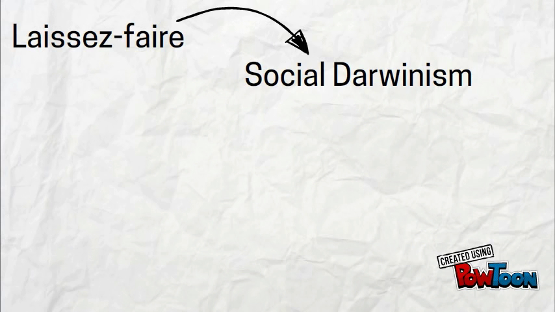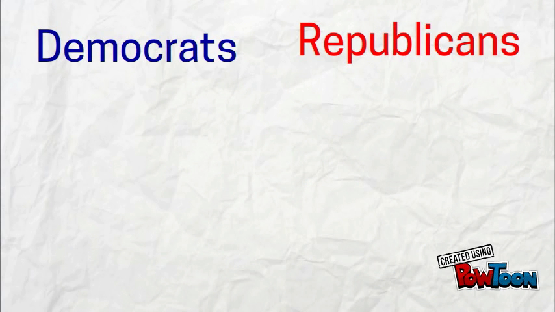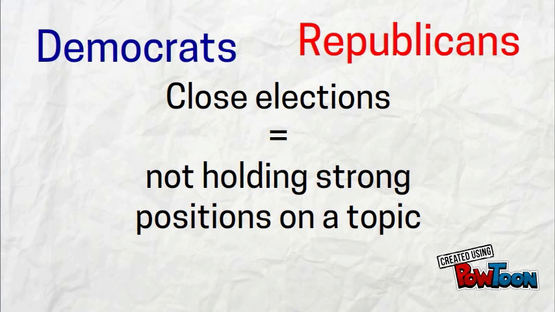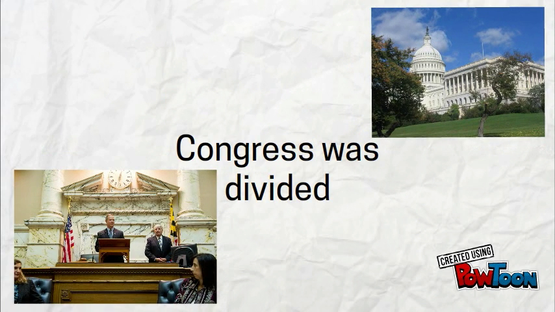During this time, there was a common belief in a hands-off government and social Darwinism, which was based on limited government powers. There was no real difference between the Democrats and the Republicans. There were close elections, so they did not take strong positions. Also, most elections were issue-free. Congress was divided in both the House and the Senate. They were both controlled by different parties.